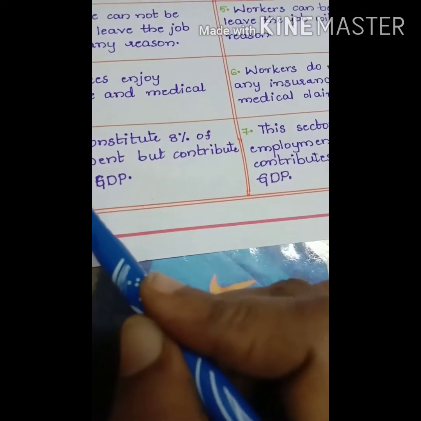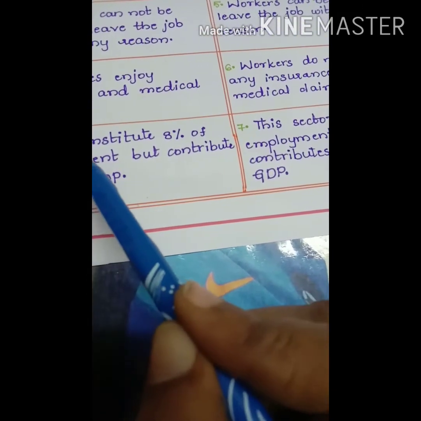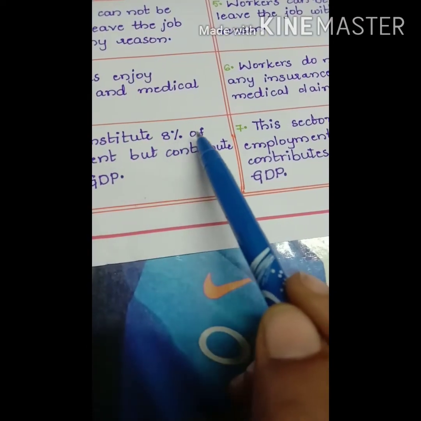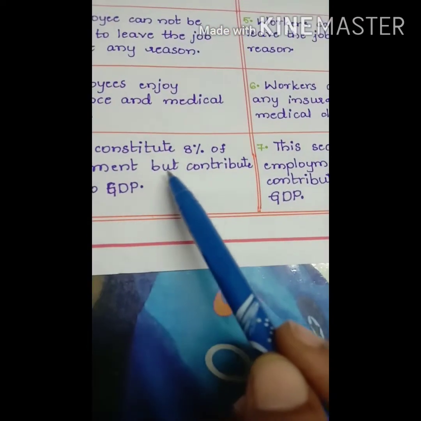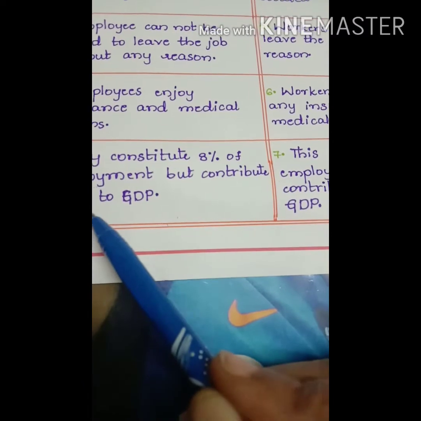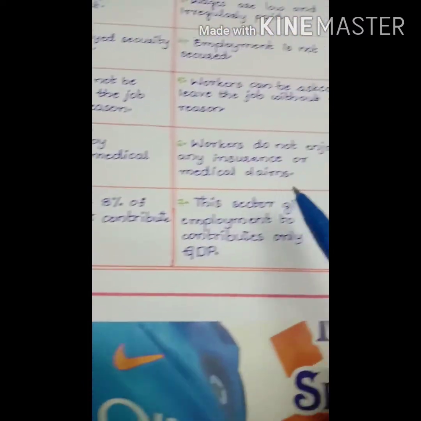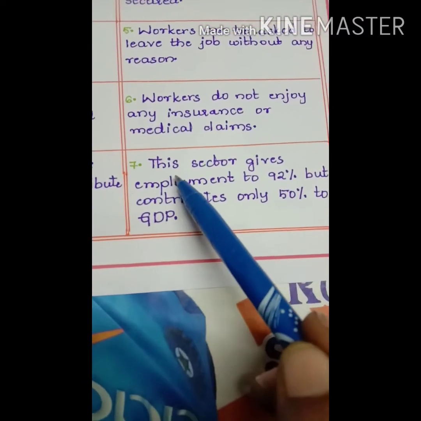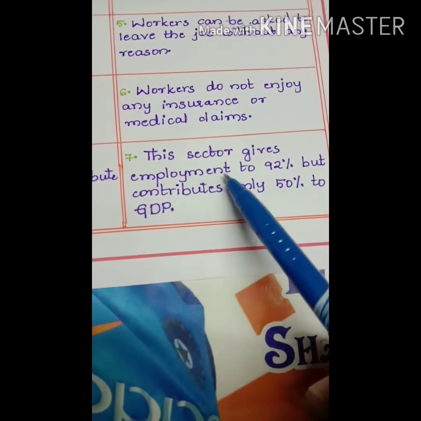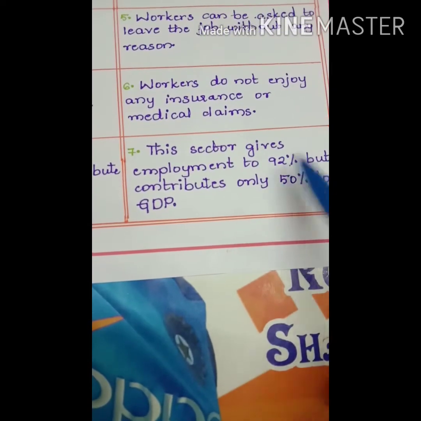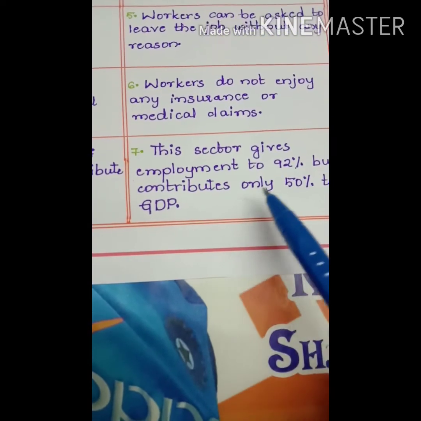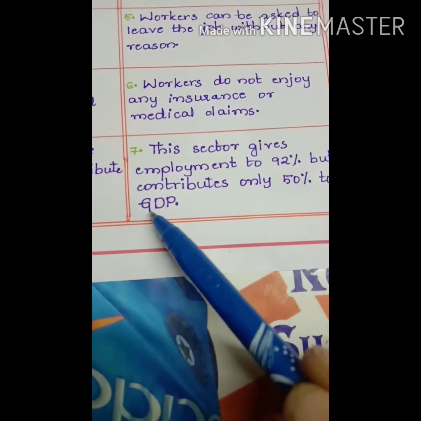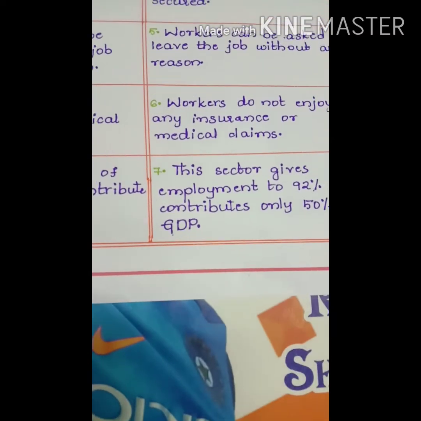Seventh point, the organized sector constitutes 8% of employment but contributes 50% to GDP. The unorganized sector gives employment to 92% but contributes only 50% to gross domestic product.